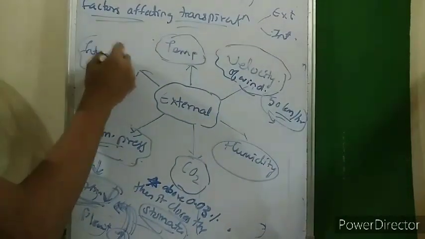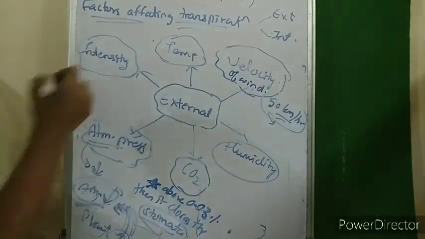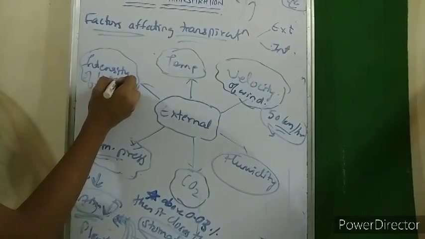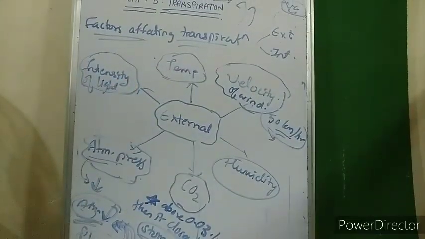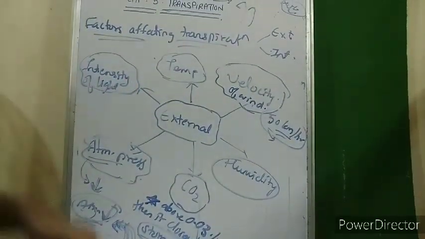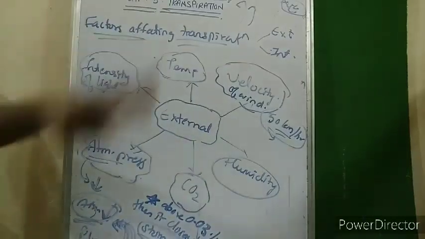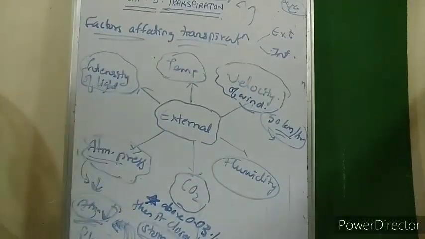And last is the intensity of light. See, the more the intensity of the light, the more is the transpiration, because more heat would be felt by the plant body. So these are the external factors that affect transpiration.